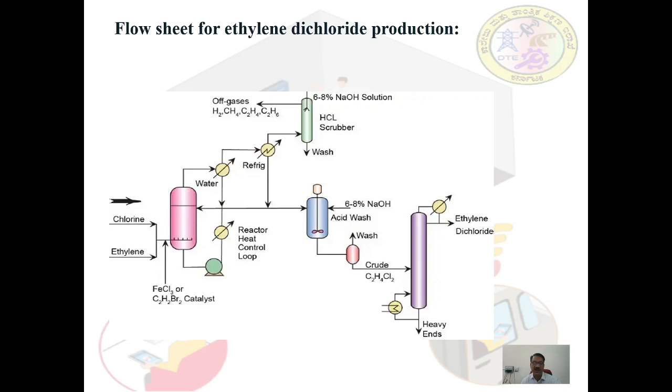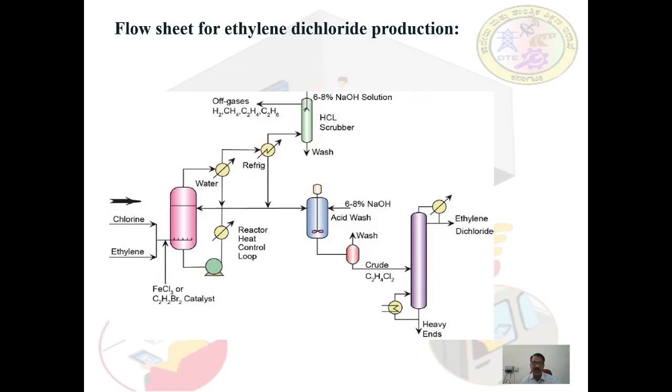Therefore, an acid wash is carried out first with dilute sodium hydroxide in this washing unit, and the crude ethylene dichloride is allowed to separate.